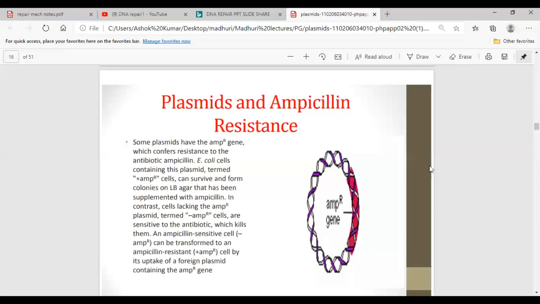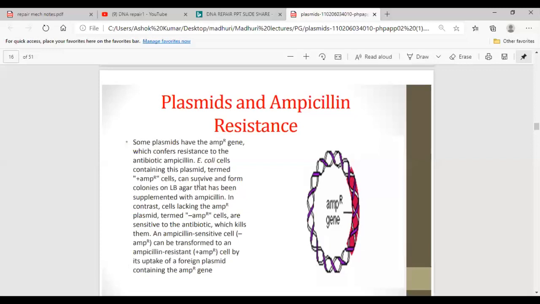And what is the significance of this antibiotic resistance gene, or ampicillin resistance gene, in the plasmid? When a plasmid is having this antibiotic resistance gene, we can select these cells by growing them on Luria broth or nutrient agar containing ampicillin.